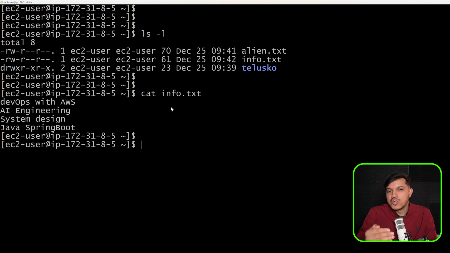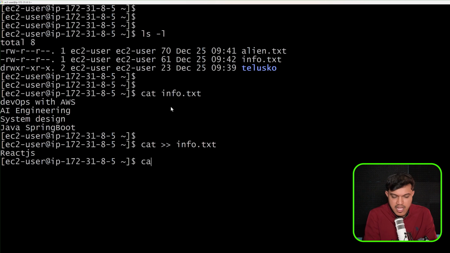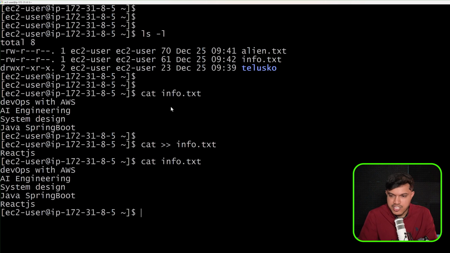And now I want to append some data into this existing file. I'll say cat, this twice, info.txt. It will help you to append the data. The moment I run this, whatever you add here, maybe we have DevOps, AWS, engineering, system design, Java, maybe I'll just add here React.js, okay? And Control plus D, I'm out of this. And if you want, you can check this, info.txt. And the moment I check, we have React.js also. I hope you could understand these basic commands.